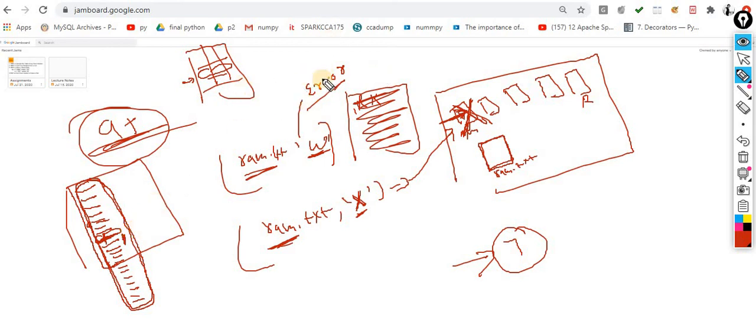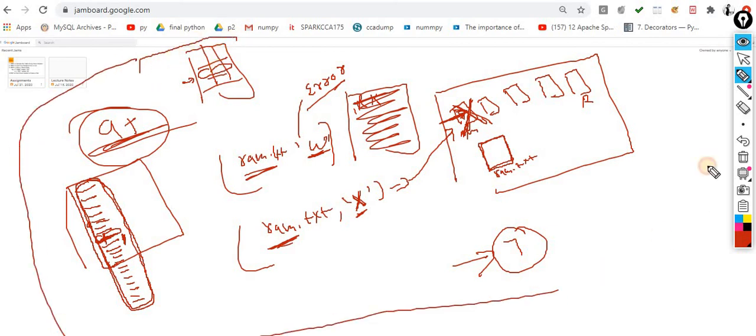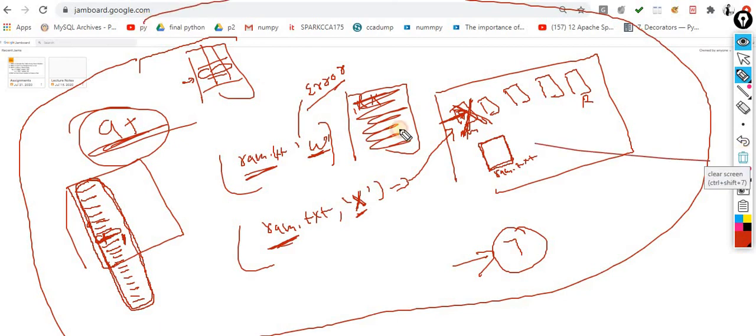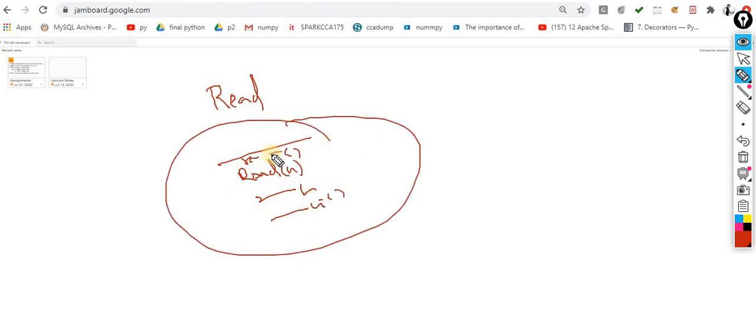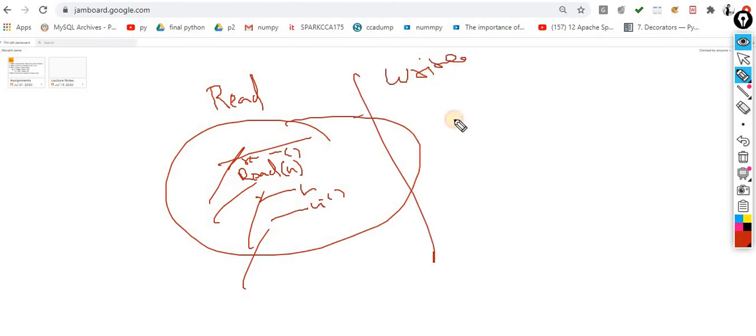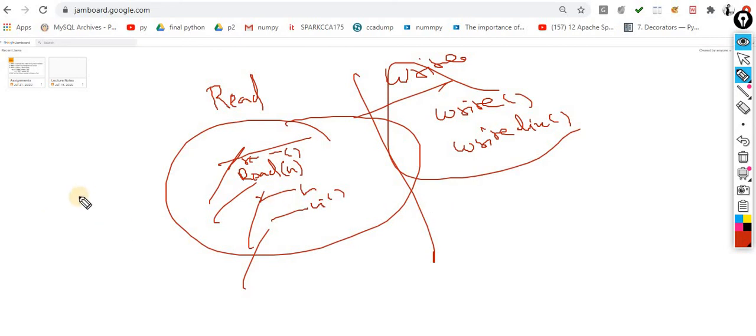So this one is the basic terminology. I think the picture is clear for everyone. So two basic operations, read and write. In the case of read, there are four methods available: read, read n, readline, readlines. We will understand every method step by step in great detail. And then we have write. In the case of write, only two methods: write and writelines. That's it.